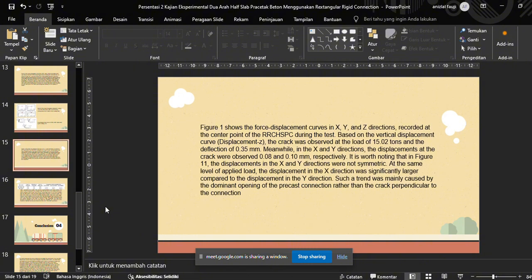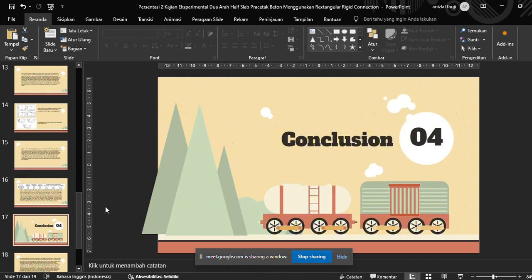At the same level of applied load, the displacement in the X direction was significantly larger compared to the displacement in the Y direction. Such a trend was mainly caused by the dominant opening of the precast connection rather than the crack perpendicular to the connection.